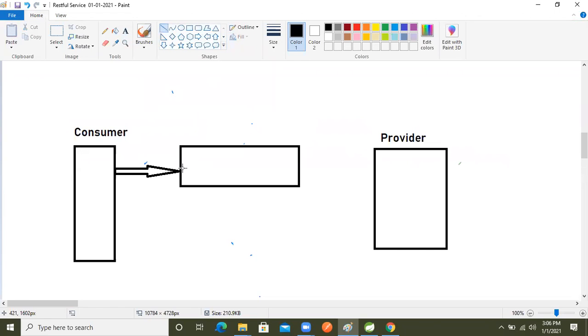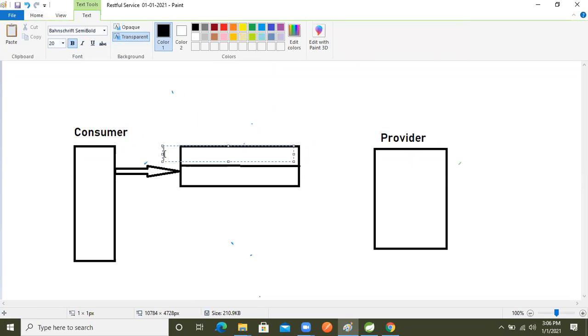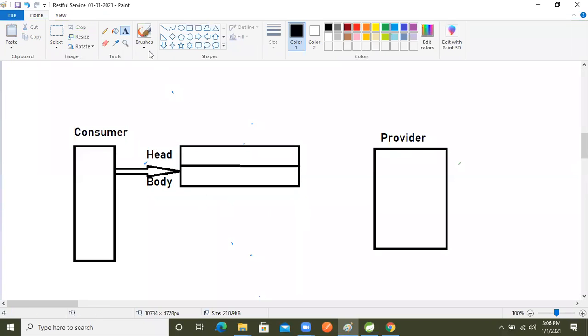Whenever the consumer makes the request, the request again has two parts: the head part and the second one, the body.